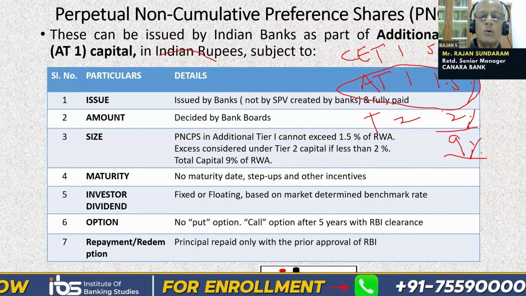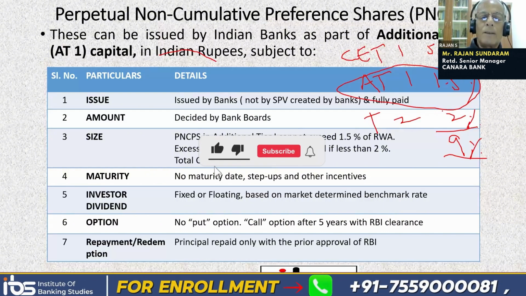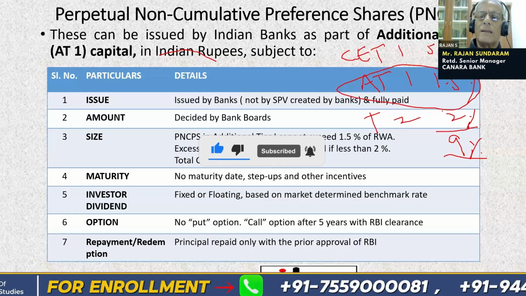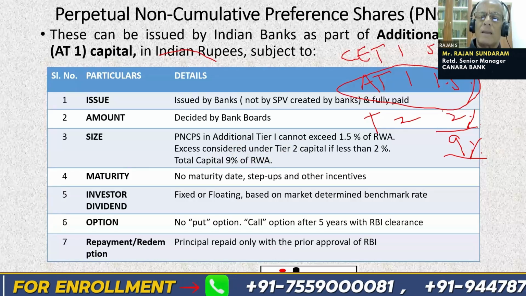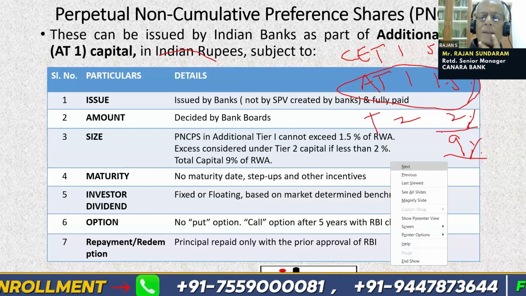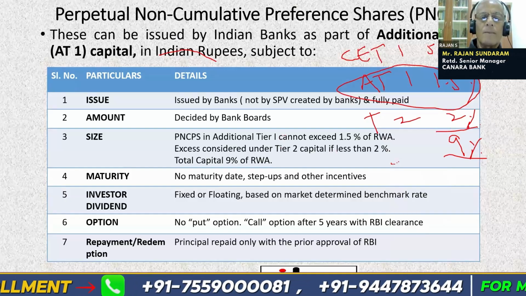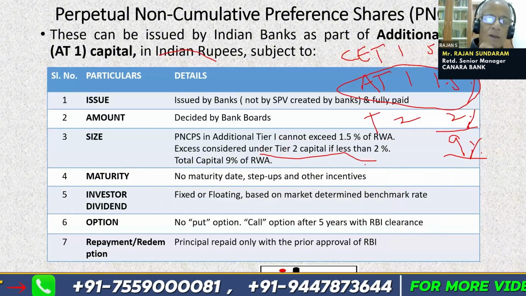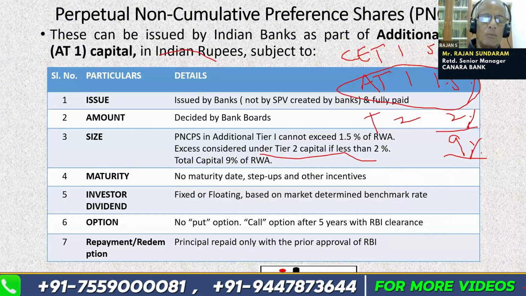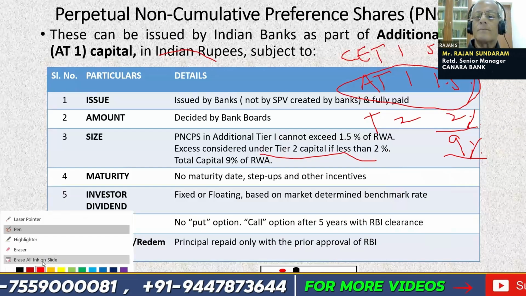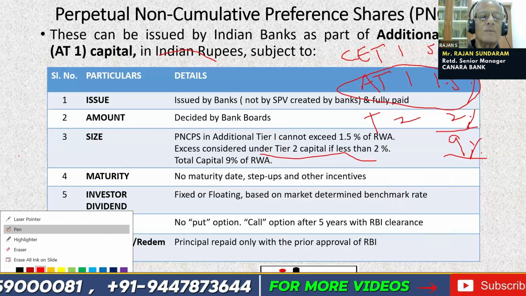So a bank can issue up to 1.5%. In case it issues more than 1.5% of the capital, the excess will be considered as tier 2 capital. Tier 2 capital can be a maximum of 2%. Total capital cannot be more than 9% of the risk-weighted assets for a bank. Are we clear, friends?